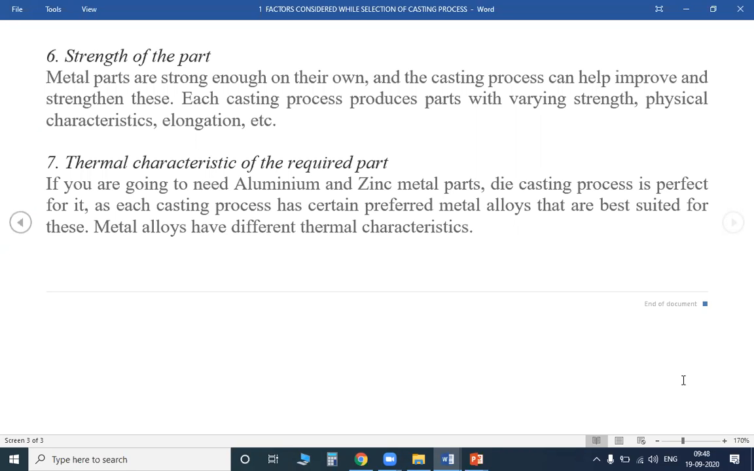When a certain molding was done, whether certain properties are changing. What type of molds can be prepared? What type of metals can we get prepared? So we have to see what the strength of the part is also. Metal parts are strong enough on their own, and the casting process can help improve and strengthen these.